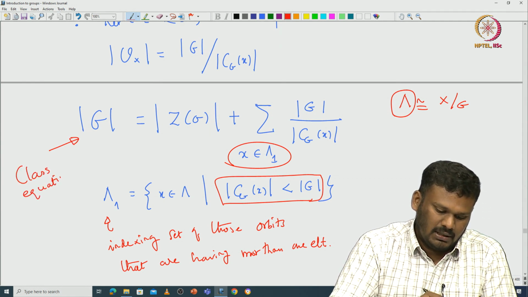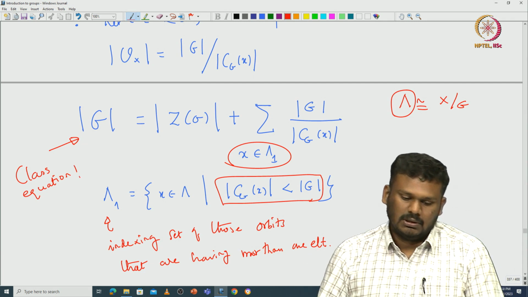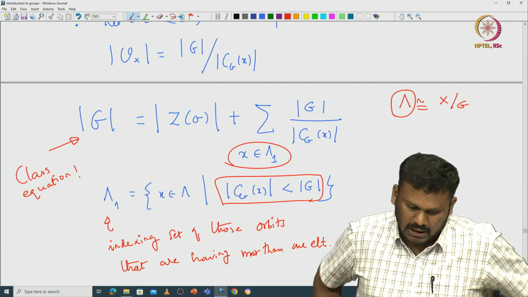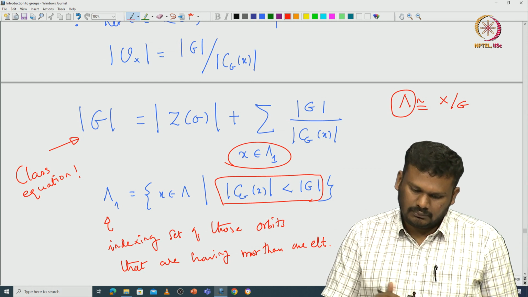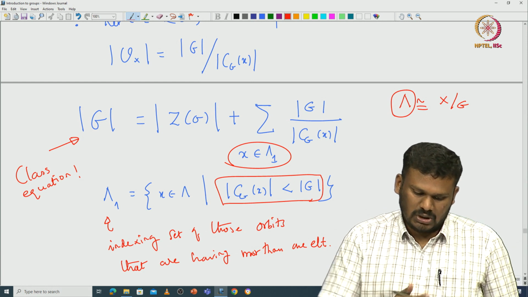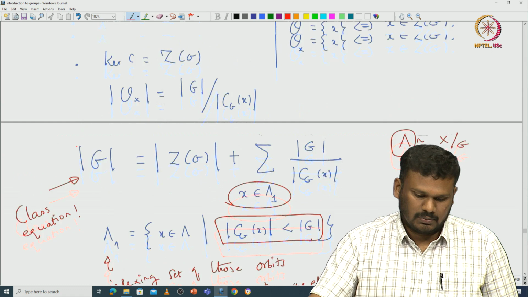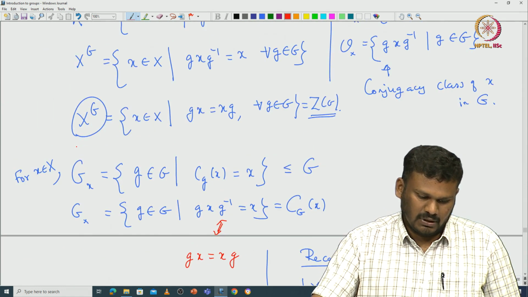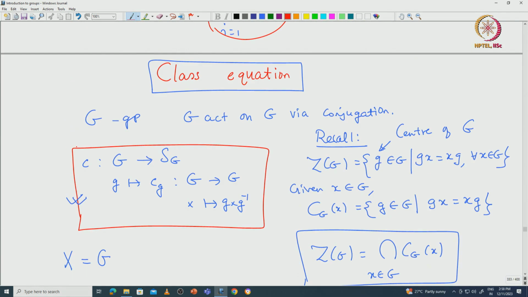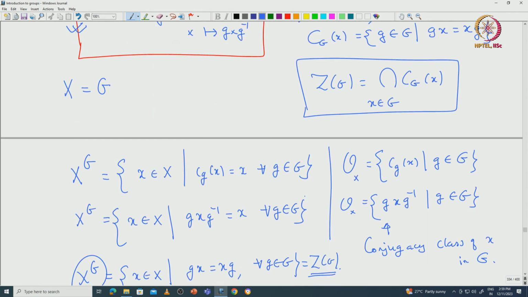It is a very important equation that encodes lots of information about the finite group. And of course, we have derived all this for a finite group. So let us write it here: to begin with, we assume the group is finite, so all this counting business makes sense.